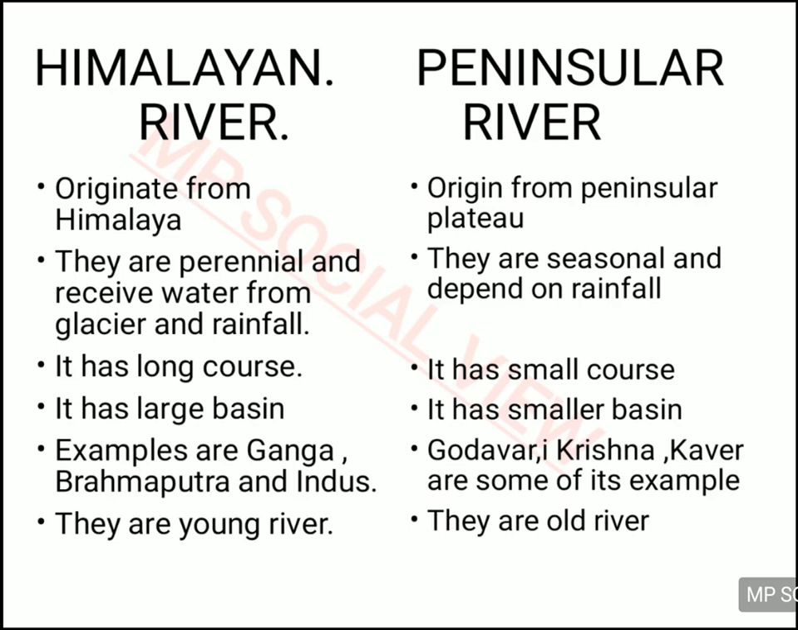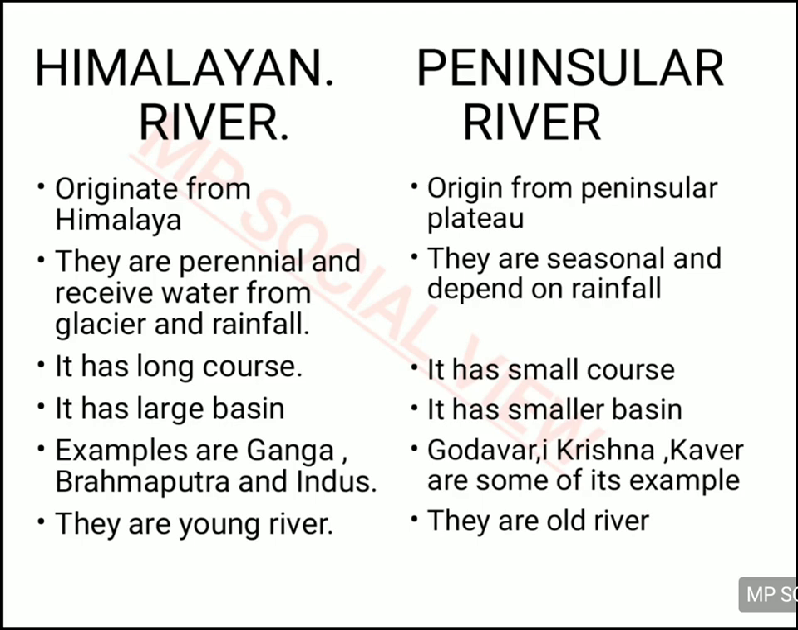Alright, the examples of Himalayan rivers are Indus, Ganga and Brahmaputra, and examples of peninsular rivers are Krishna, Kaveri, Godavari, Mahanadi and many others. The Himalayan rivers are young and the peninsular rivers are old. As you know, the peninsular is the oldest landform of India, and so the rivers of the peninsular